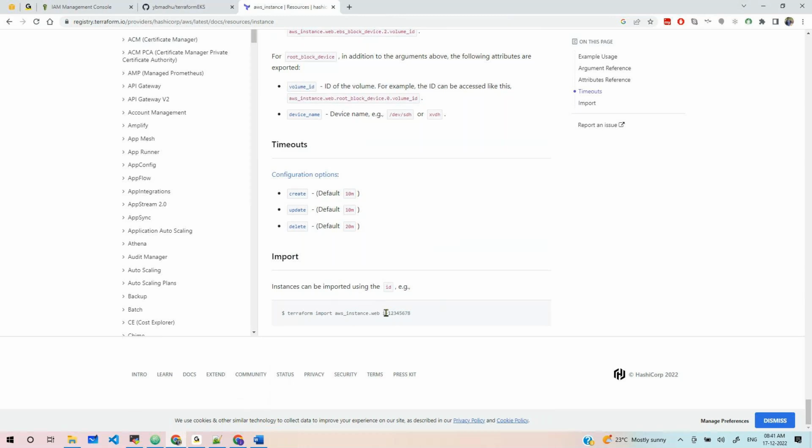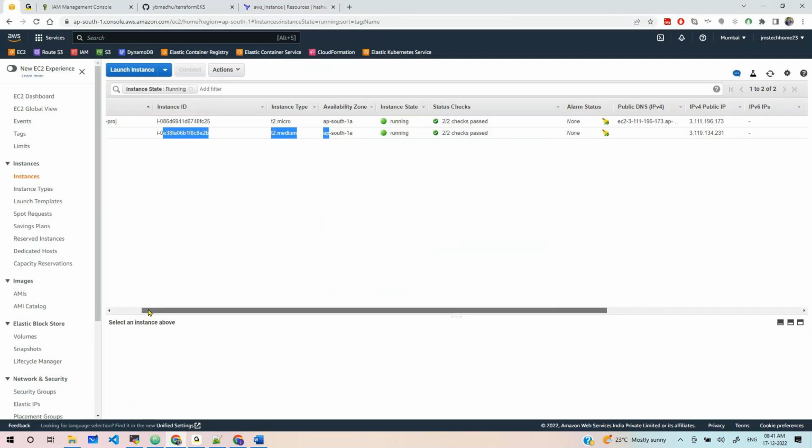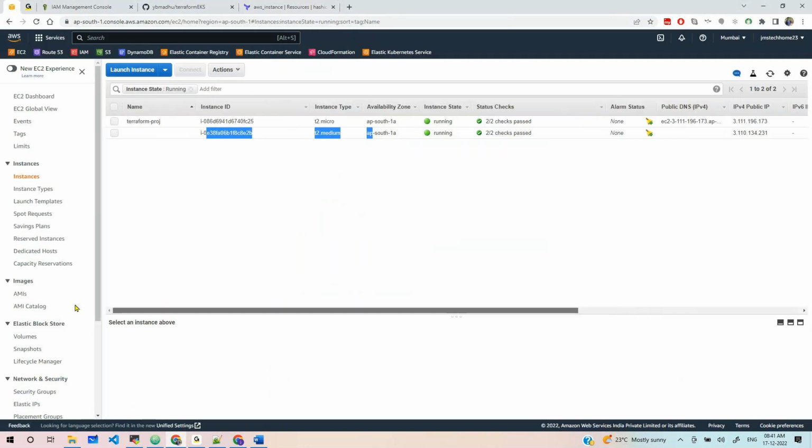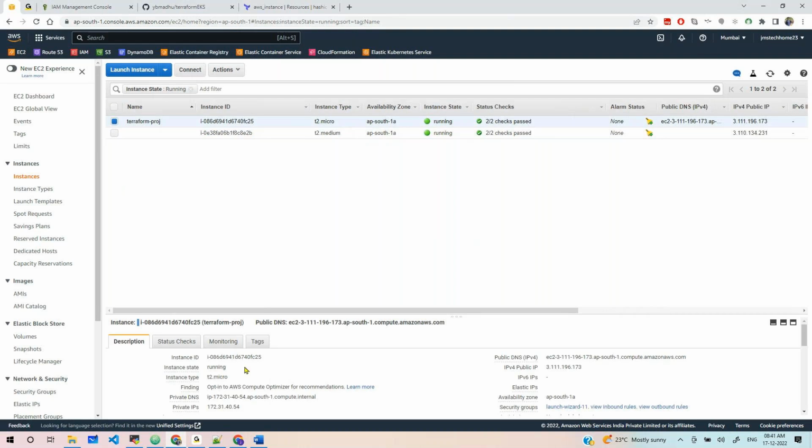This depends on you. For example, I have an EC2 instance running here. If I select it, this is the ID. Now I need to use this ID to import my resource. It's clear now. Fine.